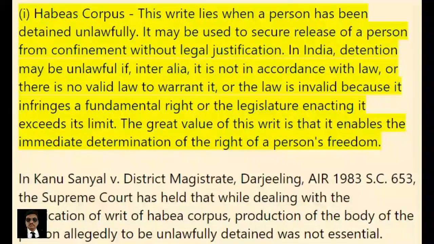1. Habeas corpus. This writ lies when a person has been detained unlawfully. It may be used to secure release of a person from confinement without legal justification. In India, detention may be unlawful if, inter alia, it is not in accordance with law, or there is no valid law to warrant it, or the law is invalid because it infringes a fundamental right, or the legislature enacting it exceeds its limit. The great value of this writ is that it enables the immediate determination of the right of a person's freedom.